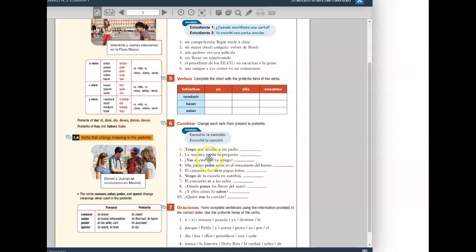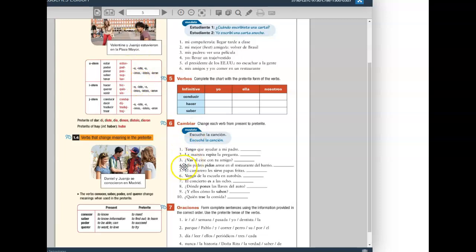Number 2, la maestra repite la pregunta. That's present. We want to change repite to the past. The I in repetir, not on this list here. The I in repetir changes to I. I don't believe I see that in the list. But anyway, it would be la maestra repitió, R-E-P-I-T-I-Ó.